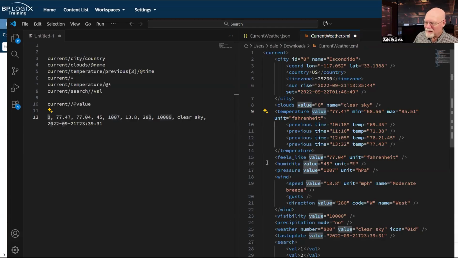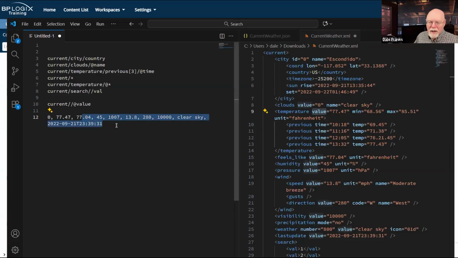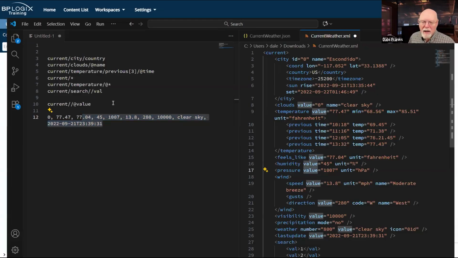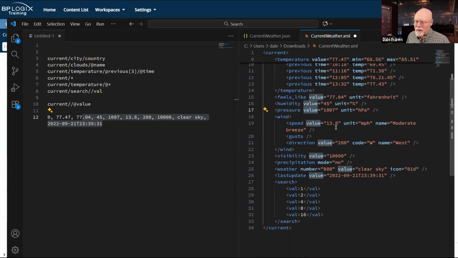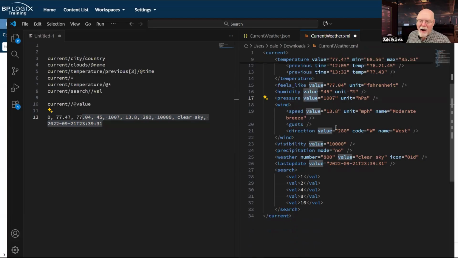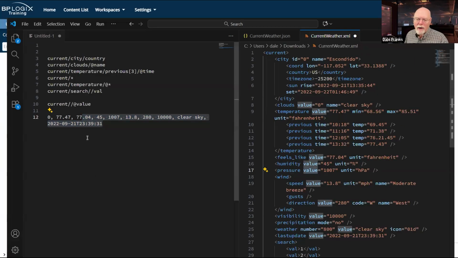Speed has a value, 13.8. So everything is all in order over here. It's giving me every attribute that has the name value anywhere inside the current node. And the current node, of course, is the entire set of data for this particular one. So everything that says value is now going to get returned.